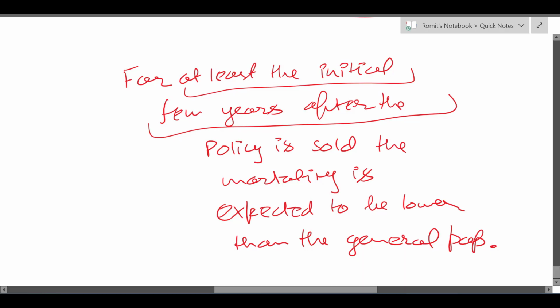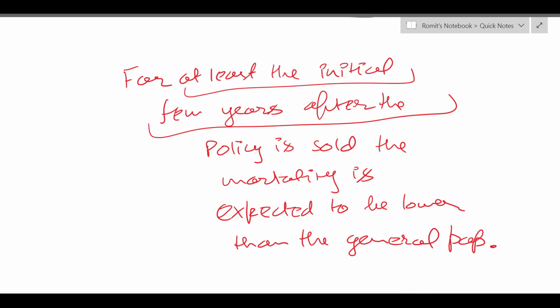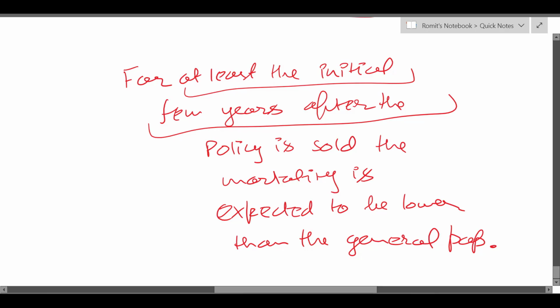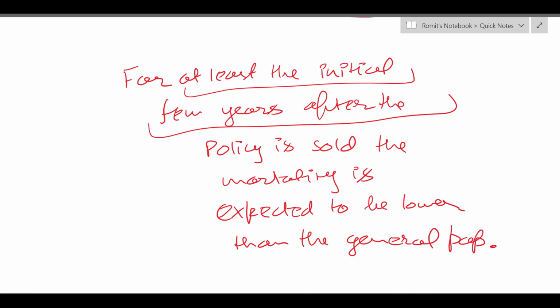For example, if I am selling policies to 50-year-olds and I'm not taking anyone with hypertension or diabetes, in 3 or 4 years, even if they don't have hypertension and diabetes today, the ones I'm onboarding into my life insurance policy might develop diabetes, right?